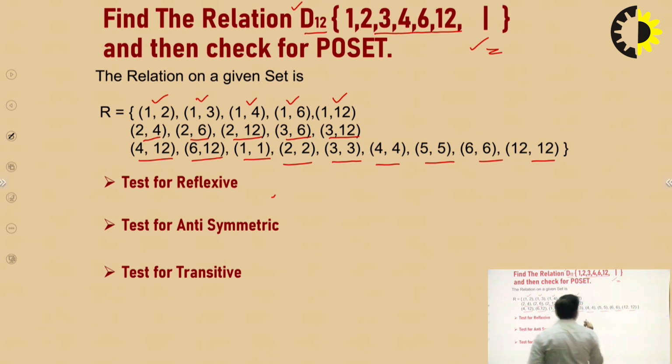Now we have to check whether this relation is reflexive or not. So I have to check (A, A) for these elements, because this time the set is 1, 2, 3, 4, 6 and 12.